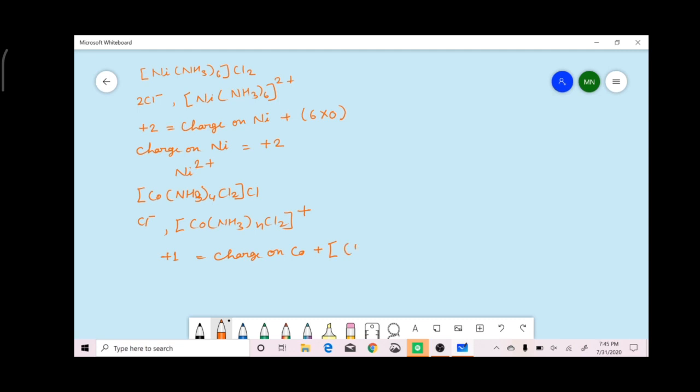As the charge on the complex ion is unipositive, and the total charge on the ligands is because of the charge of 4 neutral ammonia ligands and 2 chloride ligands, the charge on the cobalt atom in this complex ion comes out to be tri-positive. So cobalt is a tri-positive cation in this complex ion.